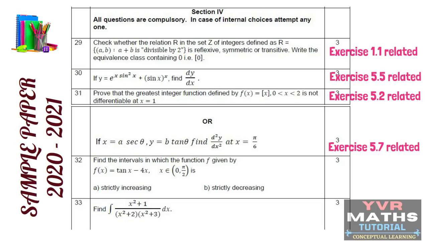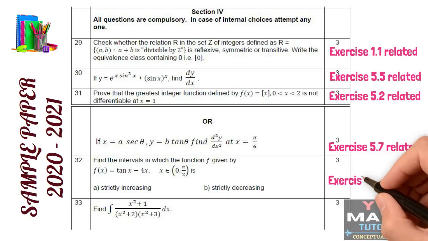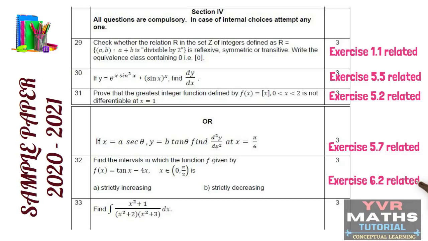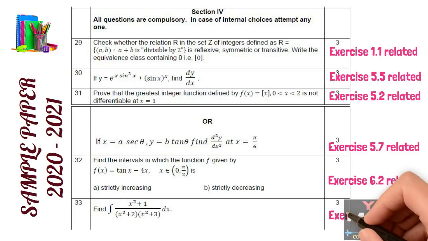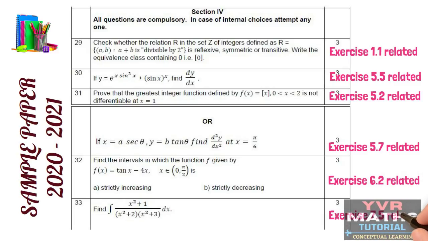See question number 32. Question number 32 they taken from the chapter application of derivatives, from the concept increasing and decreasing functions, which is related to exercise 6.2 from our NCERT. See question number 33. Question number 33 they taken from the chapter integrals. This question is from the integrals integration by partial fraction concept, which is related to exercise 7.5. Okay students, so we have 2 more questions from this section. We will see the 2 questions in the next slide.